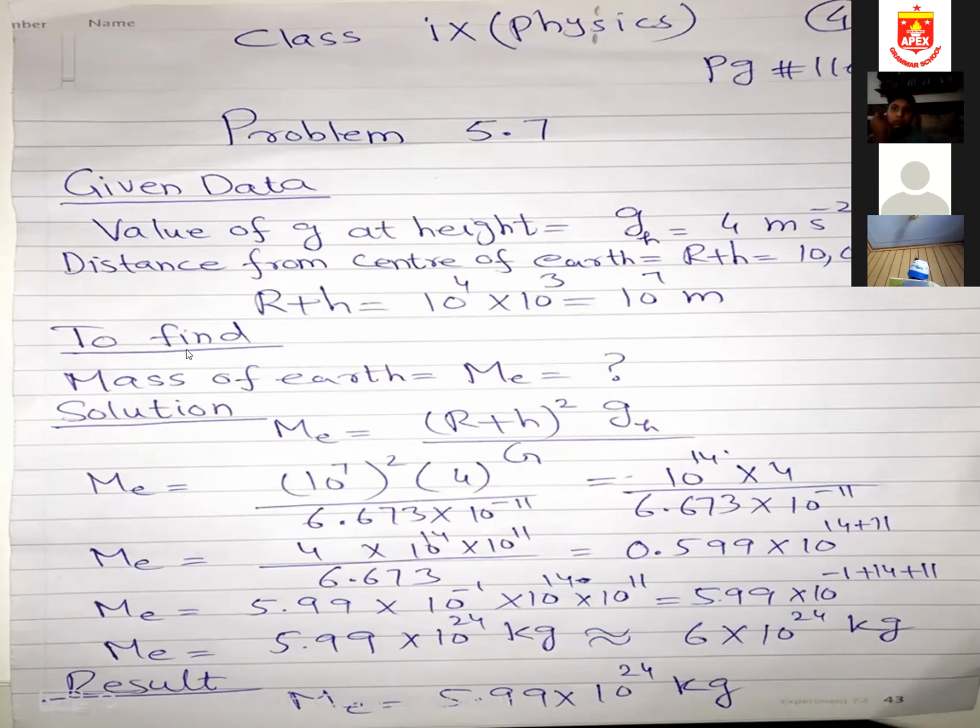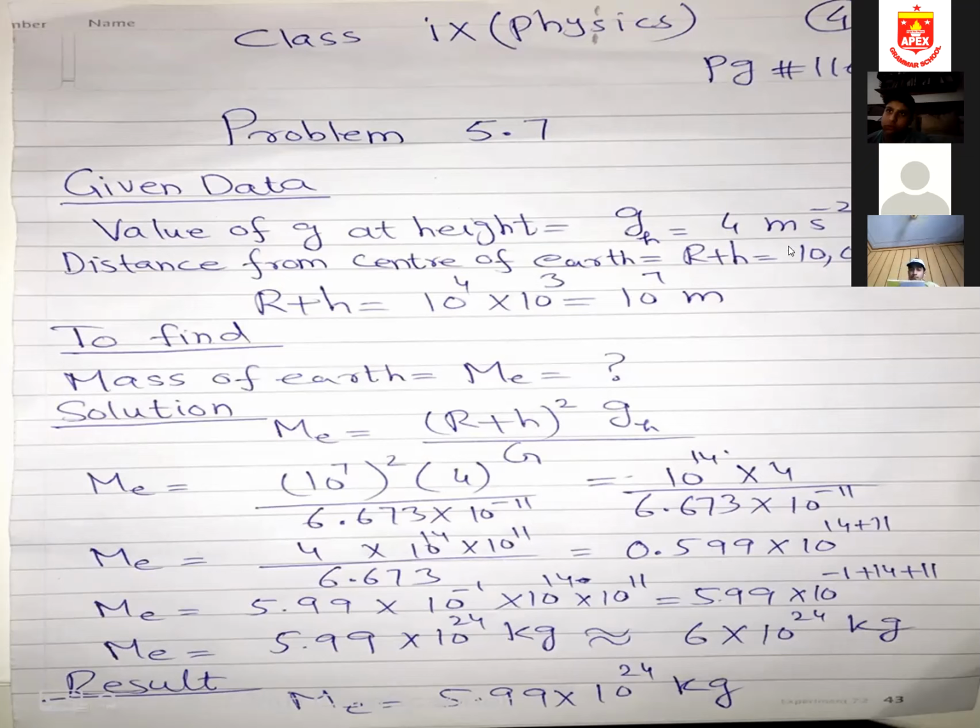In this numerical, I want to find out mass of the earth, and mass of the earth is denoted with ME. E stands for earth. So again, I shift the formula 5.8 on page number 111. I shift the formula and separate out mass of the earth, and my formula will become ME is equal to (R plus h) whole square h divided by G. Now I just substitute the values.